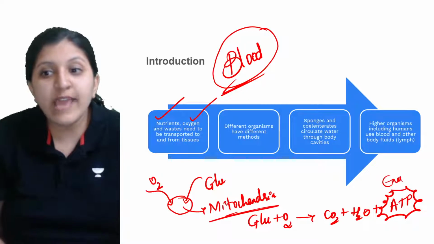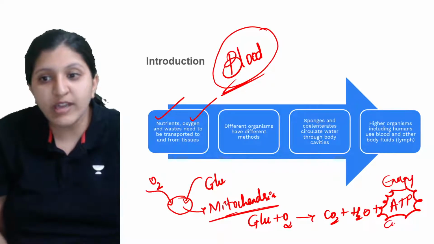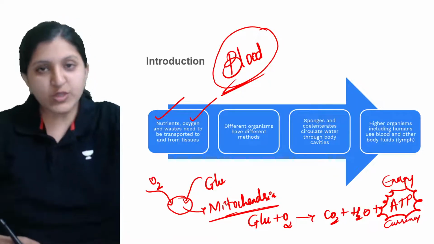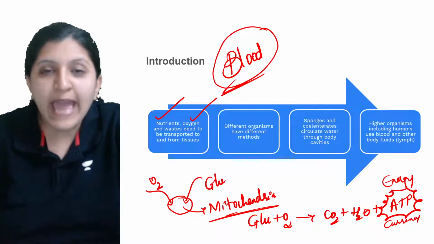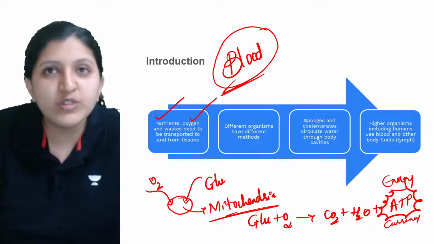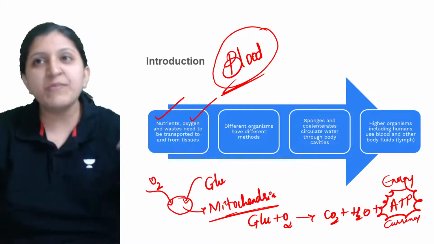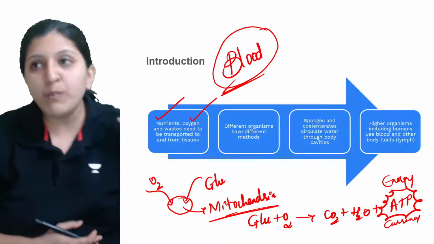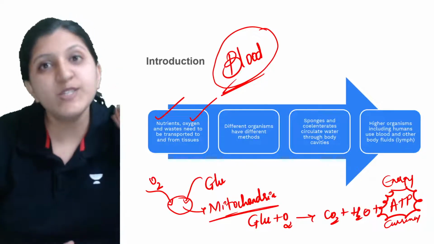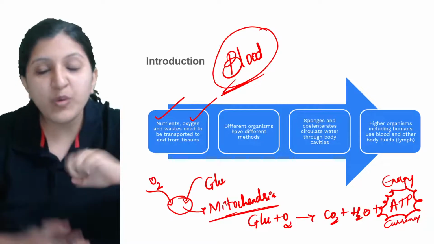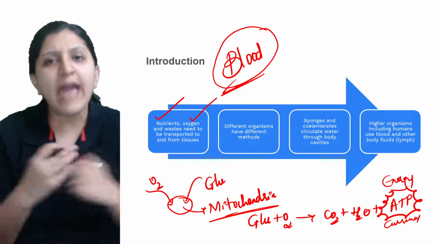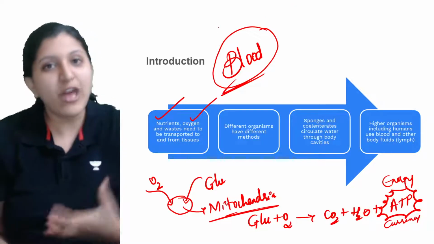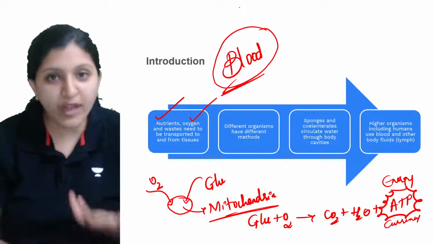Why do we need this energy currency? To perform most of the body activities. I am able to talk to you all, I am able to sit in this position, I am able to run, you are able to run, you are able to dance, and your brain is working well. You are able to read and concentrate. For most of the activities that you perform, and the main thing, you are growing. This is the age where you are growing, right?